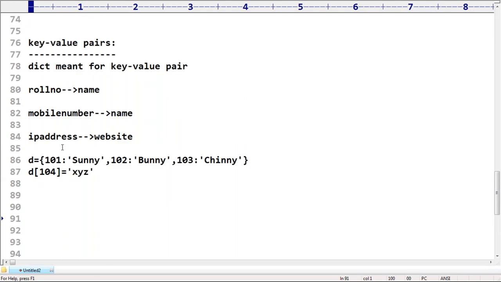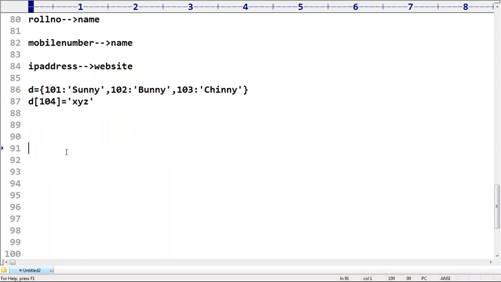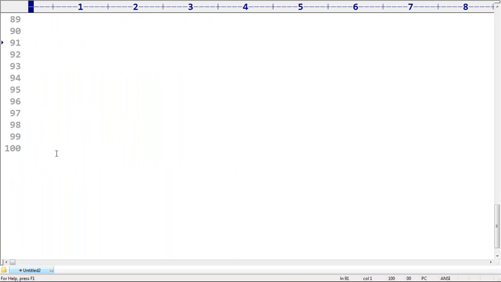Sir, in Python, there is a concept named dictionary to represent key value pairs. Then we should go for dictionary. Any doubt? Are you able to get this? This is just an overview session, not a discussion of dictionary in detail. Whatever you are feeling in your mind, most of the things are going to be accepted, most of the things are going to be valid. Don't worry much about that.